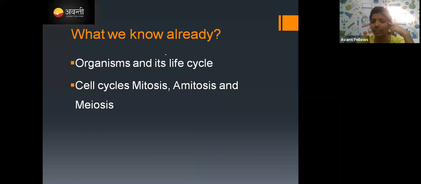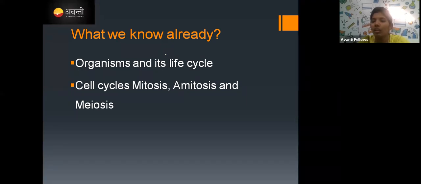So what we already know from the 11th standard, we have learned so many things, right? In that, organisms and their life cycle is one of the topics, and cell cycles, like there are types: mitosis and meiosis. Do you remember this? Can anyone differentiate between mitosis and meiosis? Just answer me in the chat box. Are you guys able to differentiate mitosis and meiosis? What is the difference? Quickly, we don't have time, and I don't know when it will get disconnected.